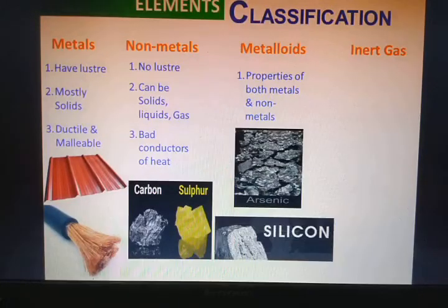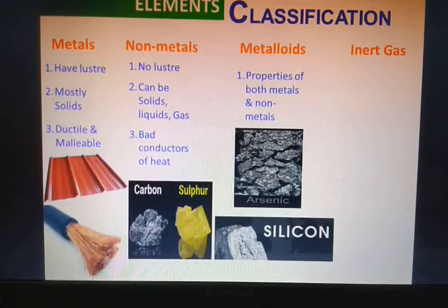For example, arsenic, silicon, and boron are basically metalloids. They exhibit some of the properties of metals and some of the properties of non-metals. Let us consider silicon.